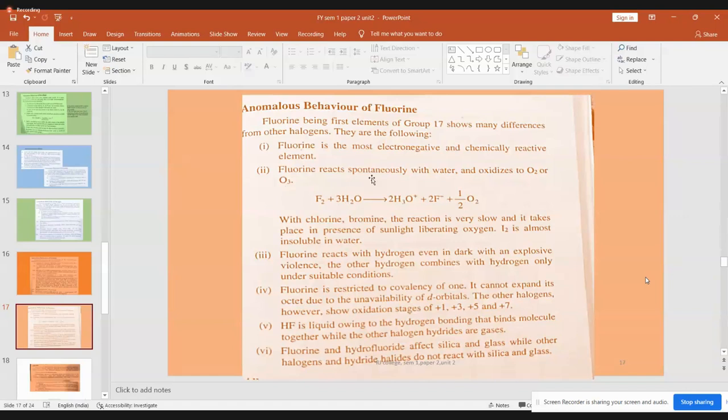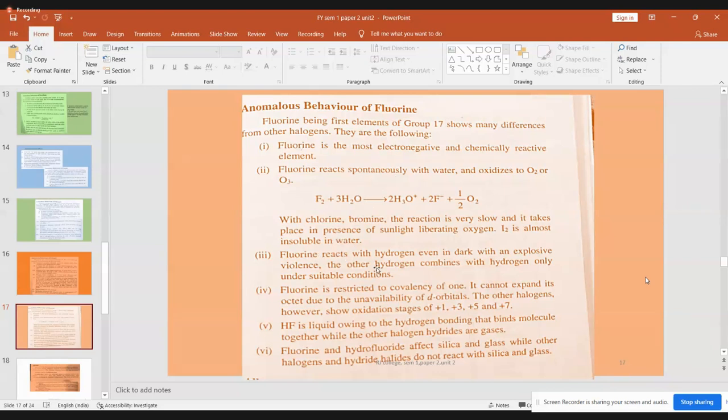Whereas this kind of spontaneous, vigorous reaction with water is not happening with the other elements in the group 17, such as chlorine, bromine. They don't react so fast. Their reactions are very slow, and iodine is almost dull. It is insoluble in water. It will not react mixed with water also. Then where is the question of reaction? So this is how the other members are reacting with water. So therefore, this is an anomalous property exhibited by fluorine, spontaneous, very vigorous, fast reaction.